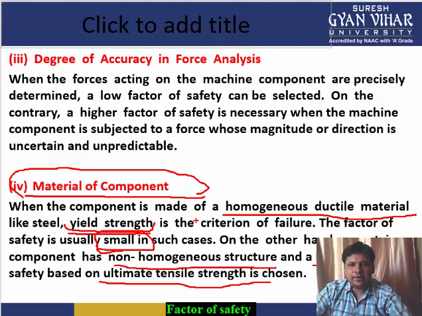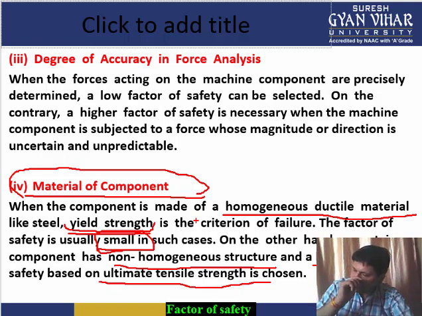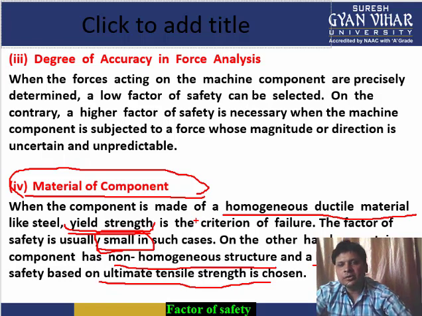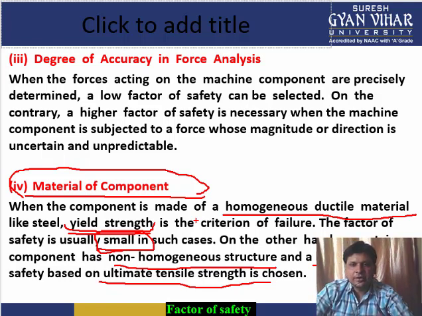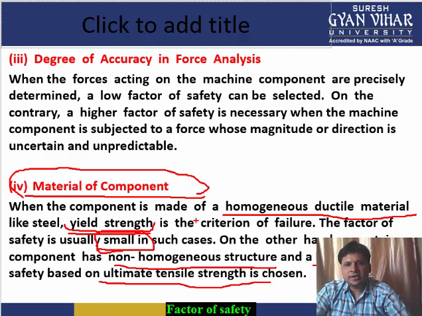Why? Because brittle materials tend to break into two pieces without giving any sign of yielding. Means there will be no distortion. Directly the material will be broken into two pieces. Generally, cast iron components are brittle materials with a non-homogeneous structure, while ductile materials have a homogeneous structure.